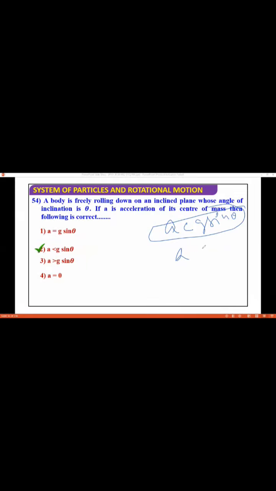Normally, if nothing is happening, suppose translation is happening, so there we can say acceleration is g sin theta. In translational motion it is g sin theta, but in rolling, acceleration is always less than g sin theta. So you should know this relation as well.